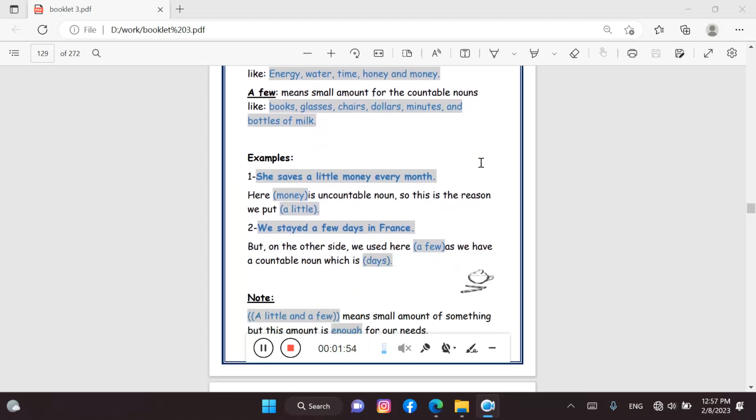Here are some examples. Let's read together. One, she saves a little money every month. Here, money is an uncountable noun, so this is the reason we put a little. Number two, we stayed a few days in France. Here we use a few, not a little, because days is a countable noun.